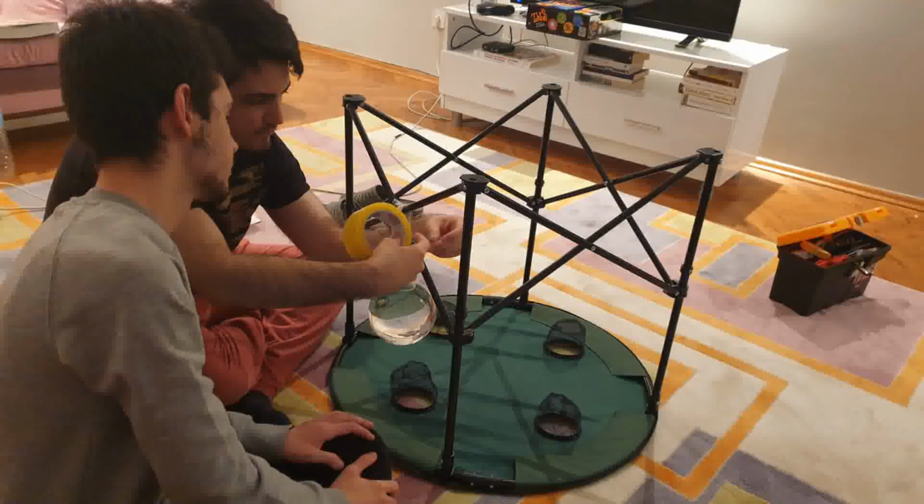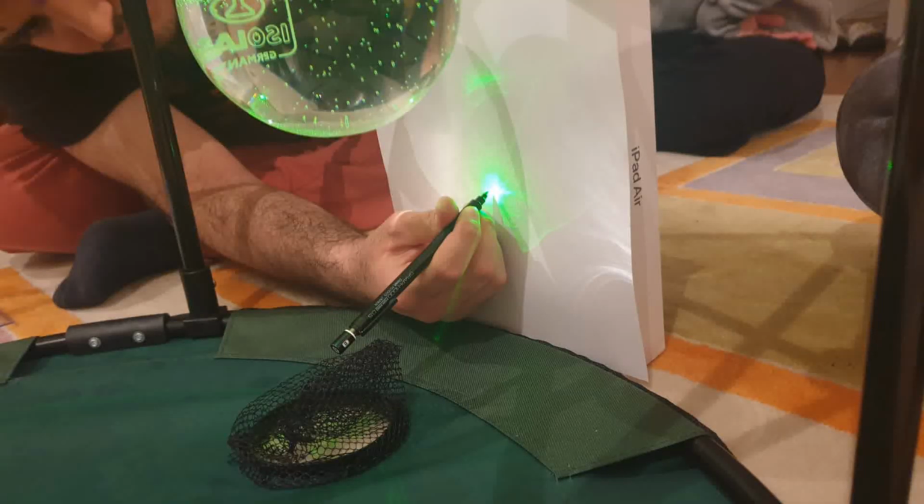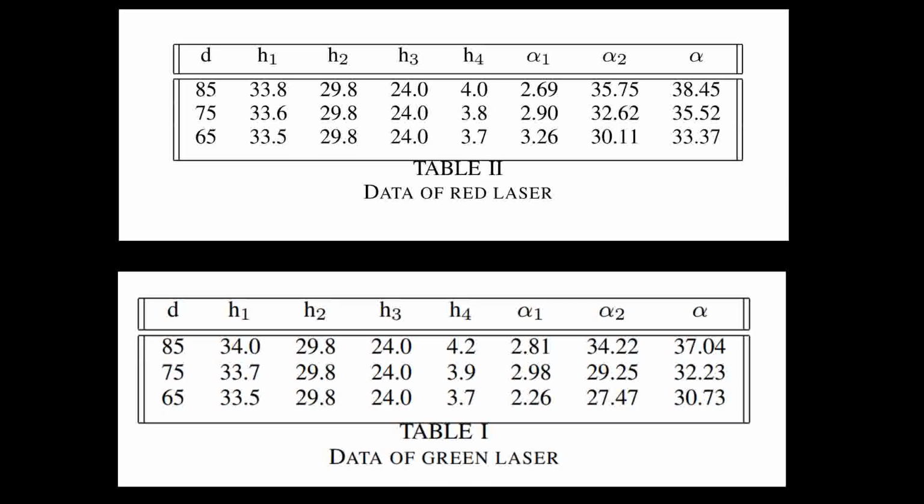In the third try, we were able to collect data. The setup remained similar, except now a rope was used instead of a jar to allow the rays to leave from the bottom of the flask without being disrupted by the glass. For each of the lasers, the deviation angle was measured from 3 different positions. The results were like this.